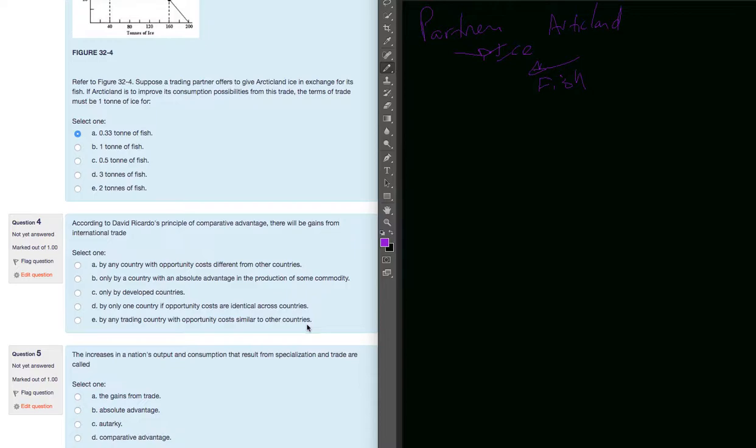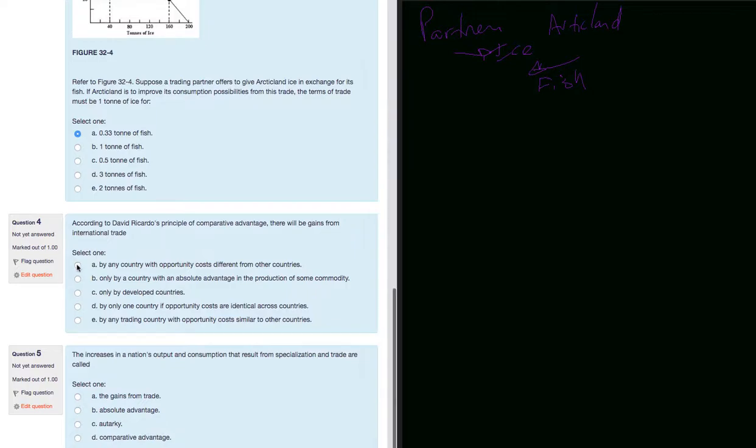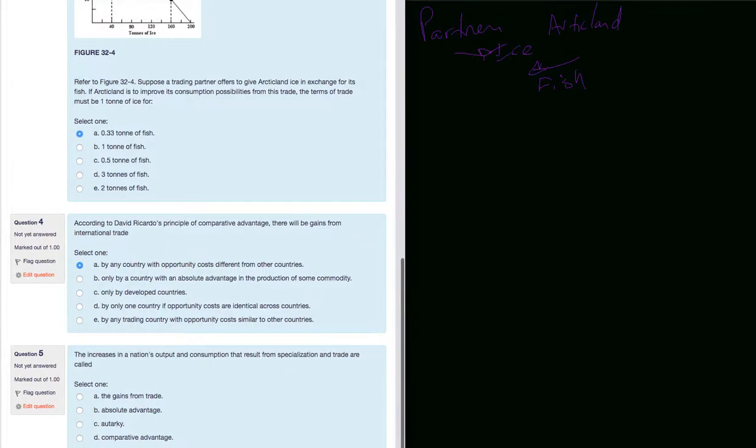By any trading country with opportunity costs similar to other countries. It's not very clear. So there will be gains anytime you trade with anyone that doesn't have the same opportunity costs as you. So there is this trading potential there going on.